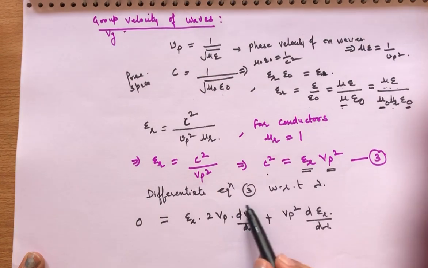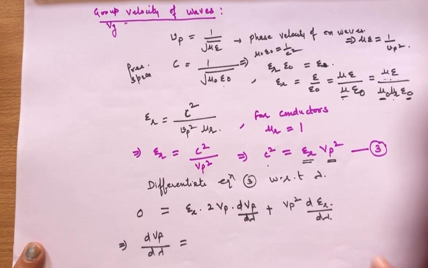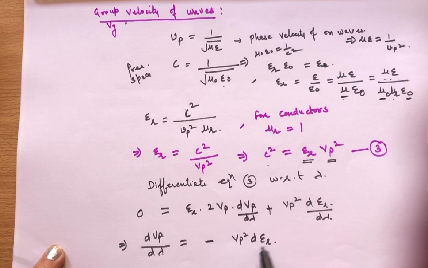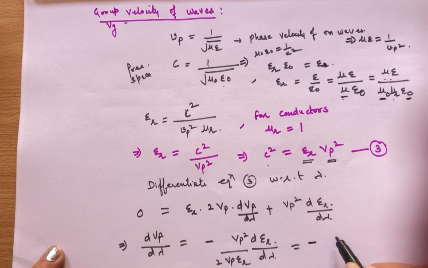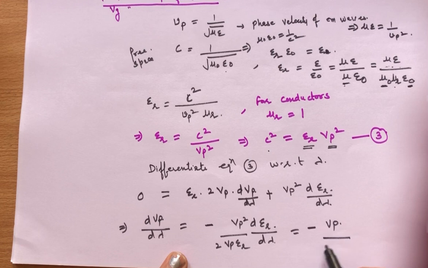So d vp over d lambda is equal to minus vp square d epsilon r over d lambda divided by 2vp epsilon r, and this is equal to minus vp over 2 epsilon r into d epsilon r over d lambda.